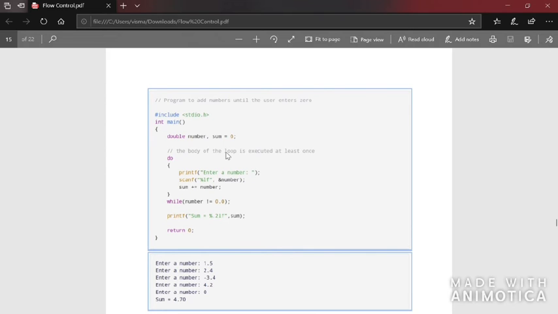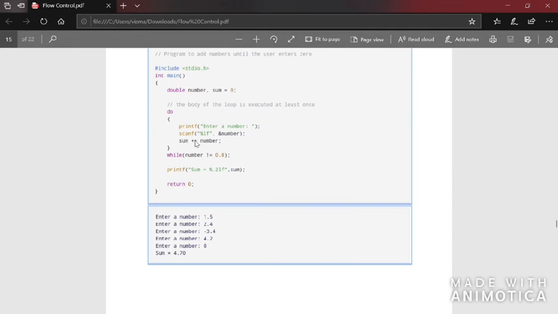The program adds numbers until the user enters 0. That is, the program will keep on accepting numbers from the user and it will keep on adding the numbers until the user enters the number 0. So let's see, here the variables number and sum are declared. Sum is initialized to 0. These are not of integer type. These variables are of double type. That is, they can all be used to store double values.